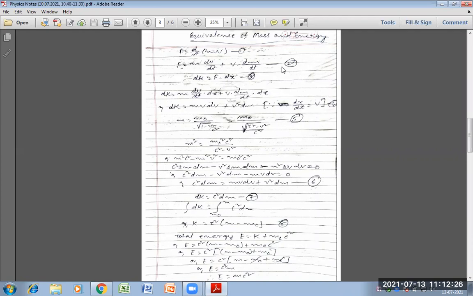The value of F is given in equation 2. So this part is written here into this dx. So dx will multiply with both, meaning m dv by dt into dx plus v, this dm by dt into dx.